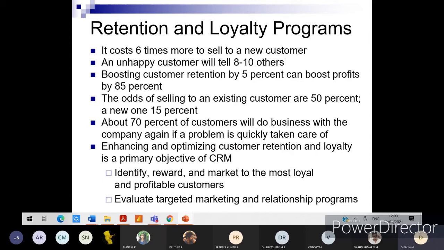So it generally costs 6 times more to sell to a new customer. This we all know, right? So it's very difficult to convince a new person. For me, if randomly some new student comes to me and tries to impress me regarding the talent or capability he or she possesses, I might not believe immediately.